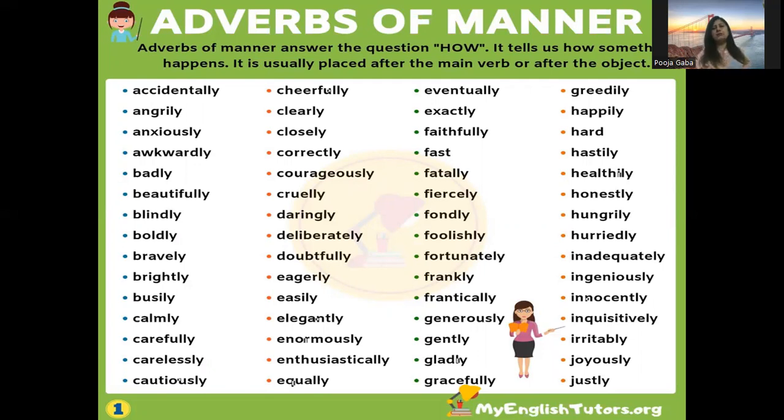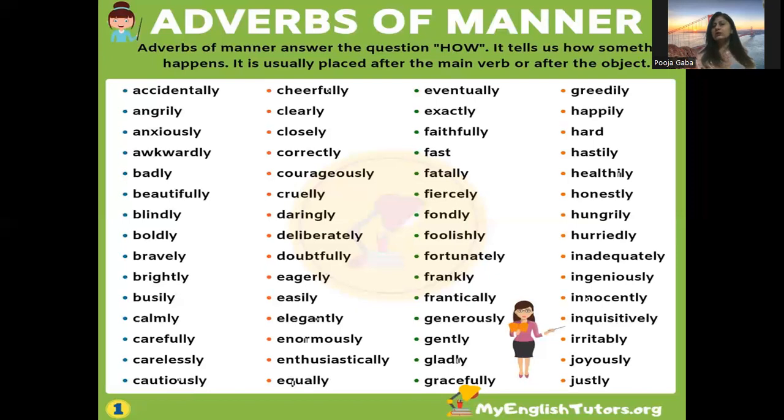Like if you see the examples, the first example is accidentally. So if I use it in a sentence, like she fell accidentally. So how did she fall? She fell accidentally. How did she fall? Accidentally. So how was the work done? Accidentally. And it is used after the verb. Fell accidentally. Now see the next example, angrily. She spoke to me angrily. So how did she speak? Angrily. So it tells us how was the work done. So same way we'll go for the other examples also.